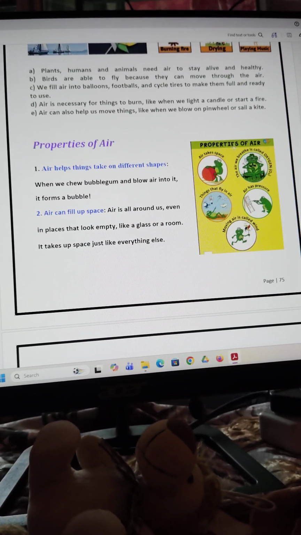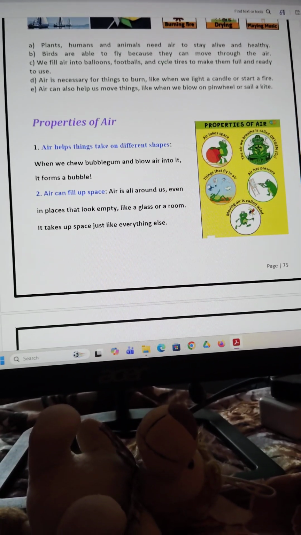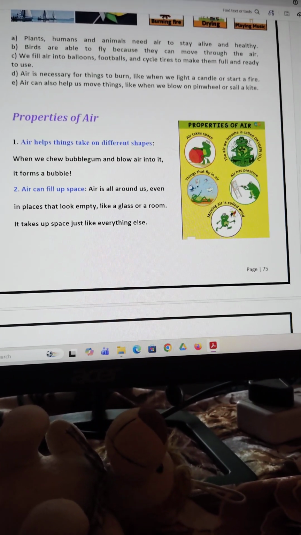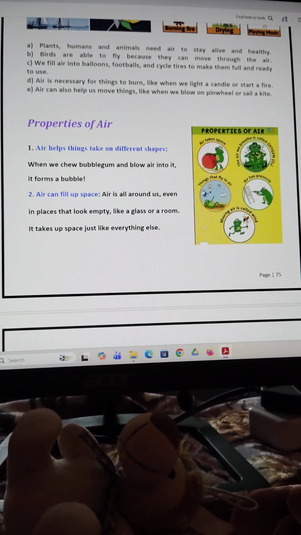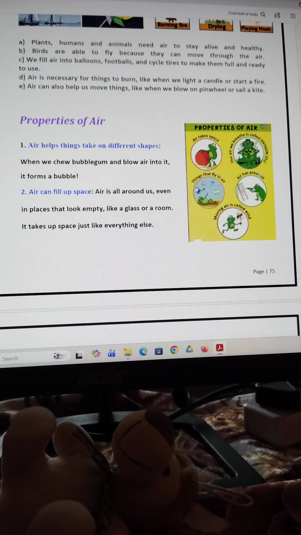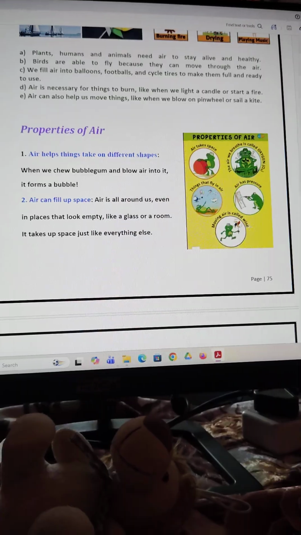Then the properties of air. Look at the picture. Air takes space. Then the air we breathe is called oxygen, that means O2. Things that fly in air. Air has pressure. Moving air is called wind.